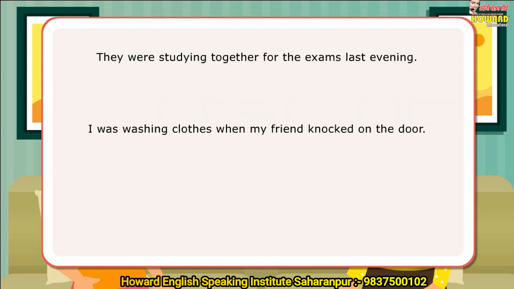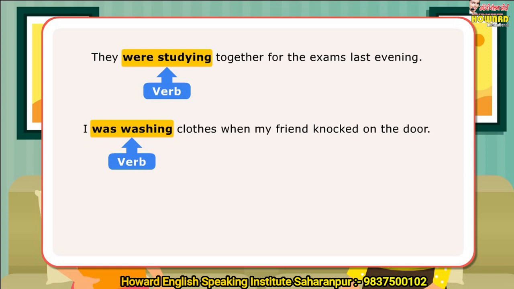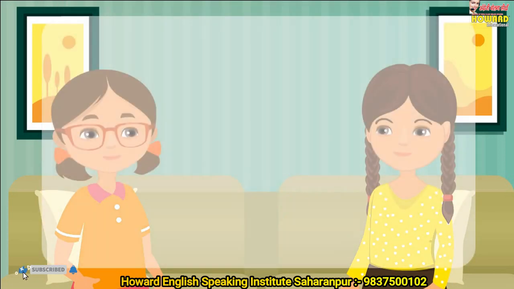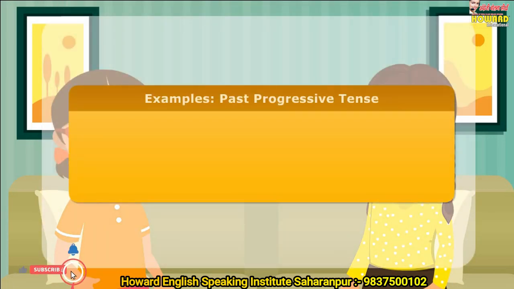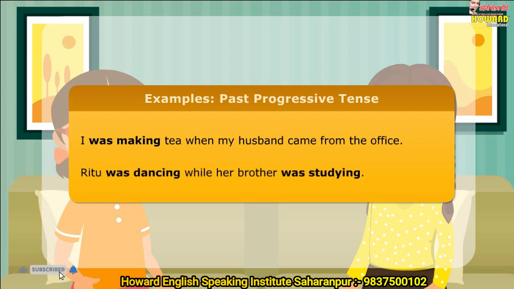In the first sentence, the verb "were studying" gives information about an action that continued for some time in the past and is past progressive tense. In the next sentence, the verb "was washing" is past progressive tense as it tells about a past action that was in process when another action occurred. Here are a few more examples of use of past progressive tense. I was making tea when my husband came from the office. Ritu was dancing while her brother was studying.